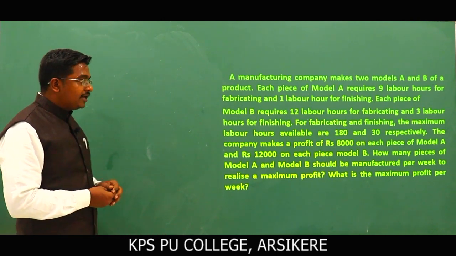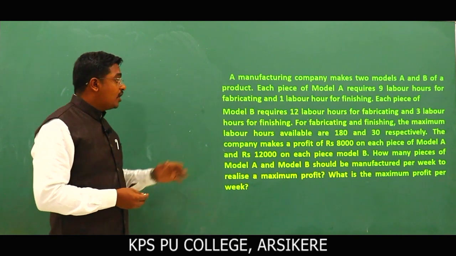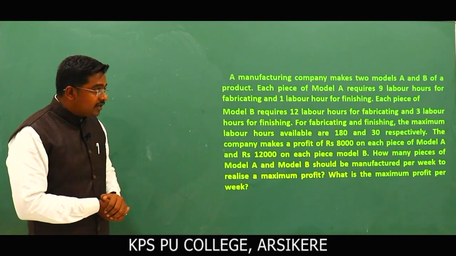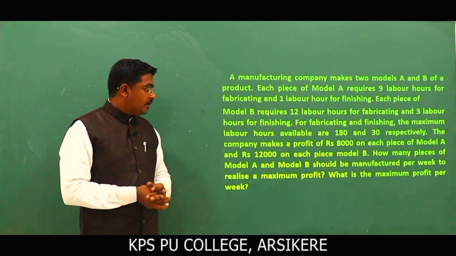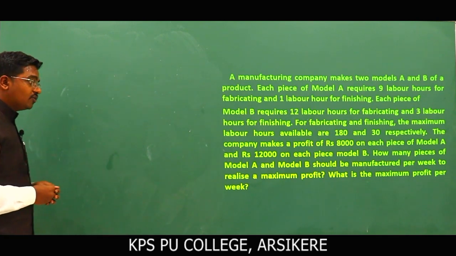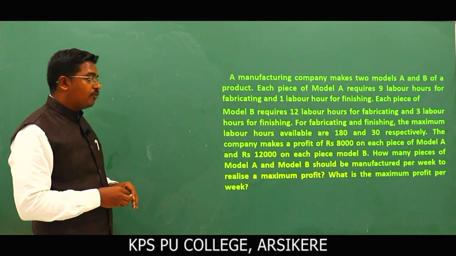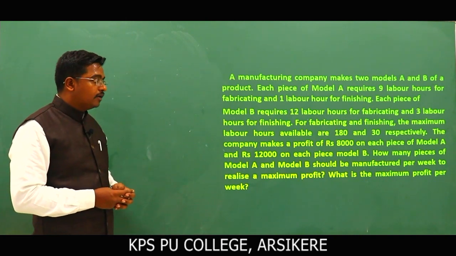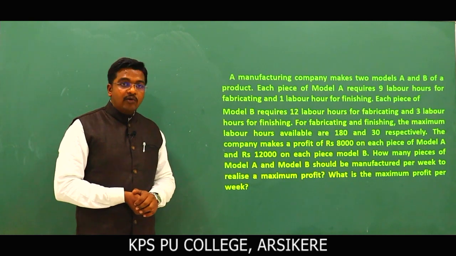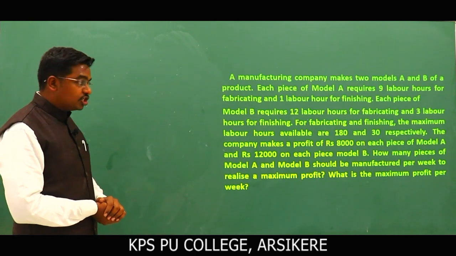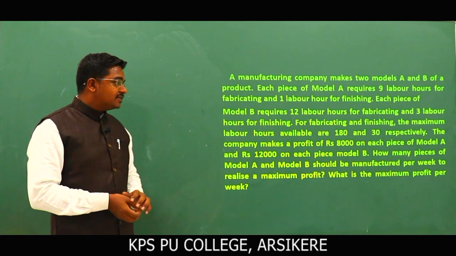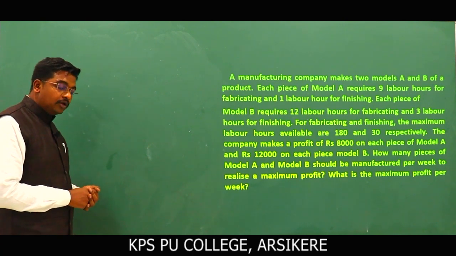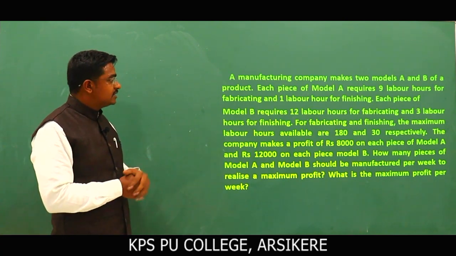For fabricating and finishing, the maximum labor hours available are given: 180 and 30 hours respectively. The company makes a profit of 8,000 rupees on each piece of model A and 12,000 rupees on each piece of model B. How many pieces of model A and model B should be manufactured per week to realize maximum profit? What is the maximum profit per week? Next slide.